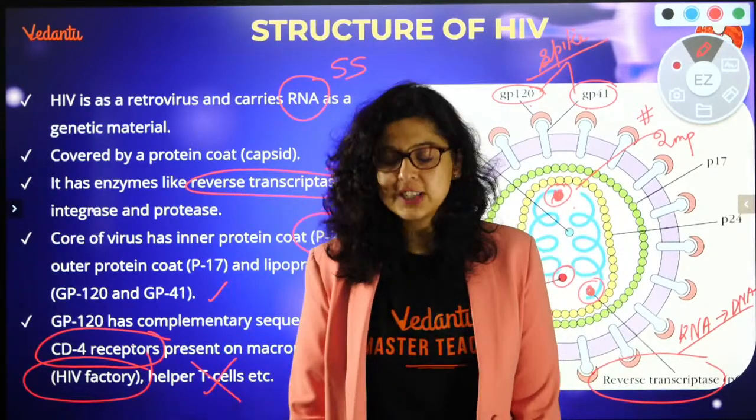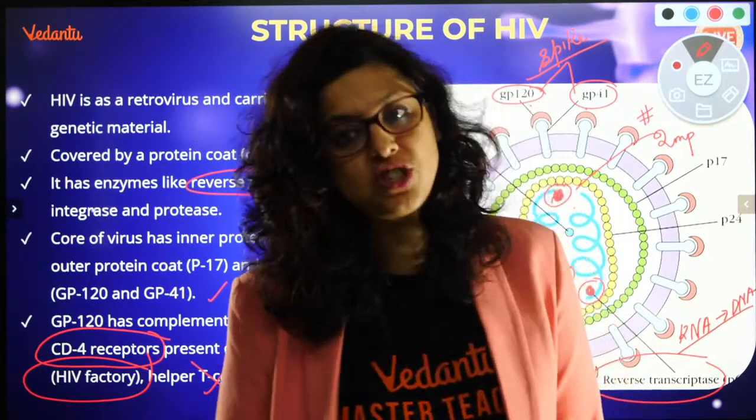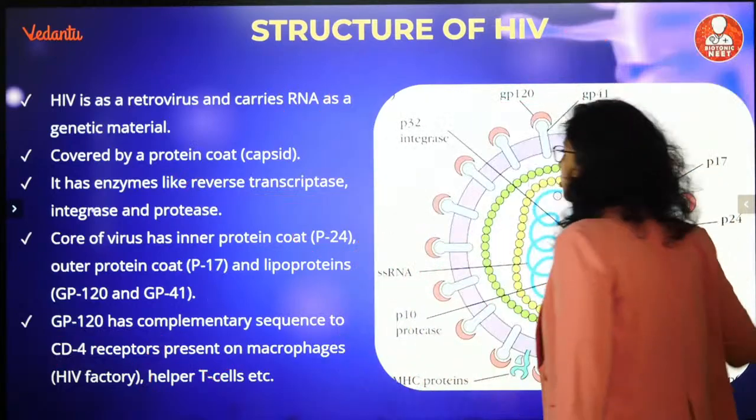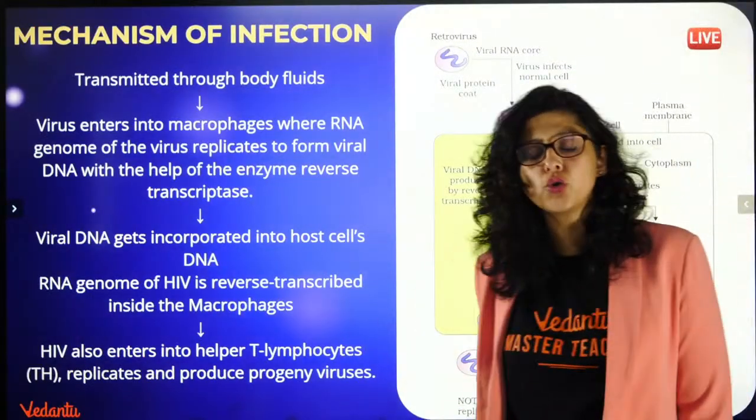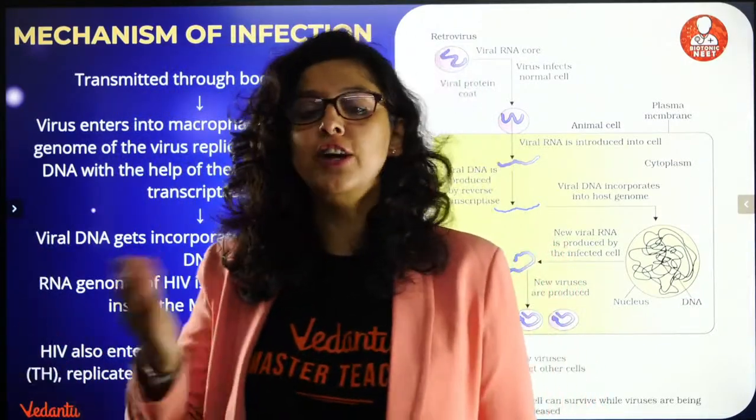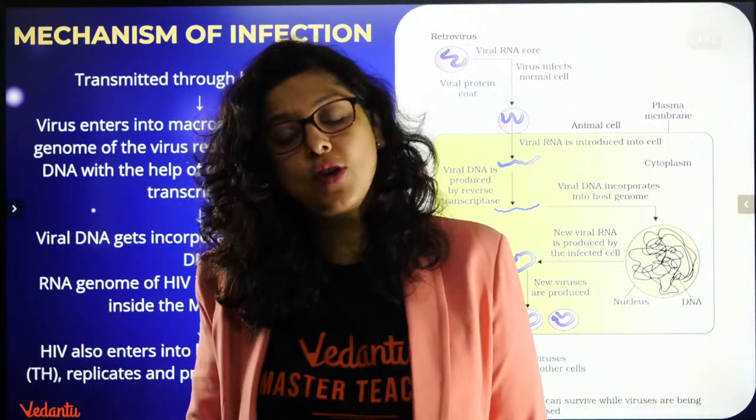After destroying the helper T cells, there will be no production of antibodies. Once there is no production of antibodies, the immunity is compromised. Once the immunity is compromised, the person will die of regular diseases. What do you do to stop it? You stop the conversion of RNA to DNA. Stopping the conversion of RNA to DNA is called stopping of reverse transcription.